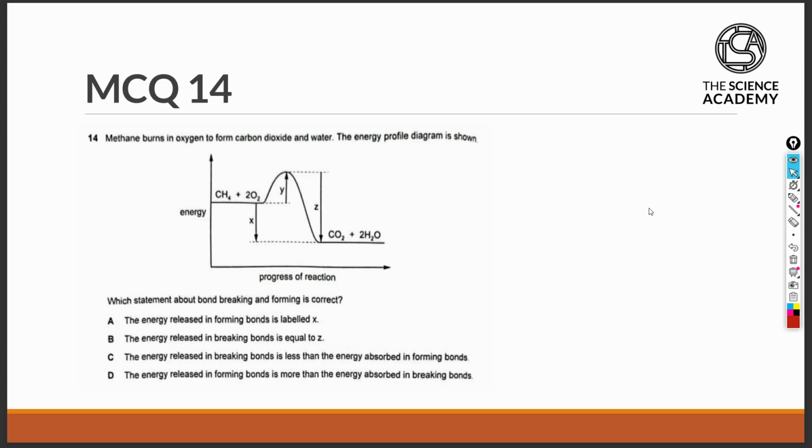Question 14. Methane burns in oxygen to form carbon dioxide and water. This is a combustion reaction. The energy profile diagram is shown. Which statement about bond breaking and bond forming is correct?